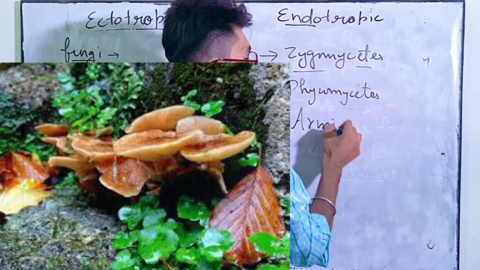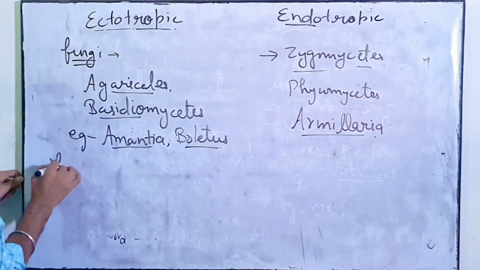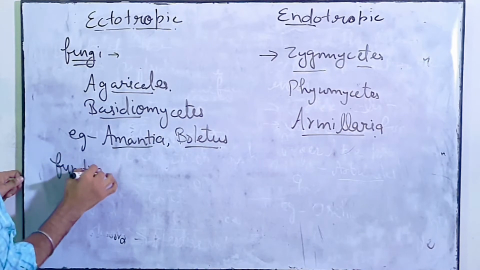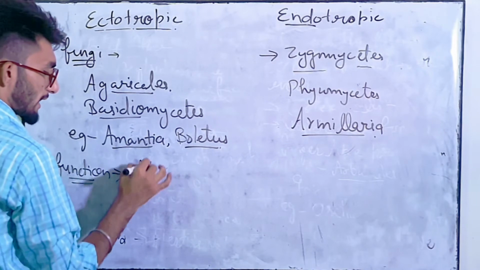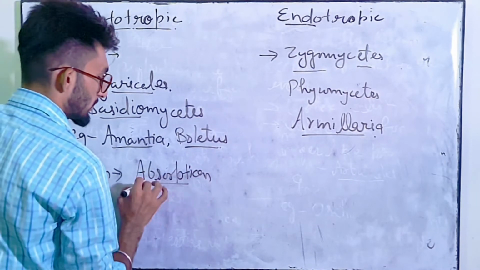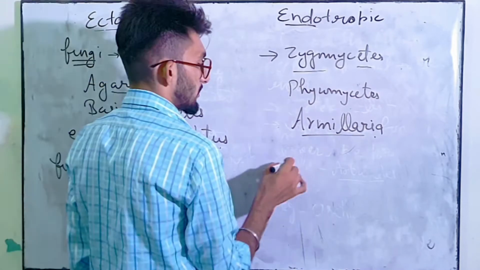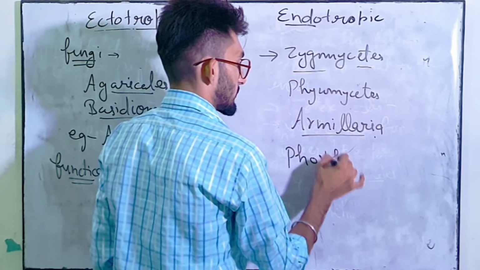Example is Armillaria. Clear? Now function. So what is the function of fungi in this type of association? So mainly the function is absorption. यहाँ पे main function क्या है? सिर्फ absorption करवाना of water. In this type, phosphate absorption also occurs.